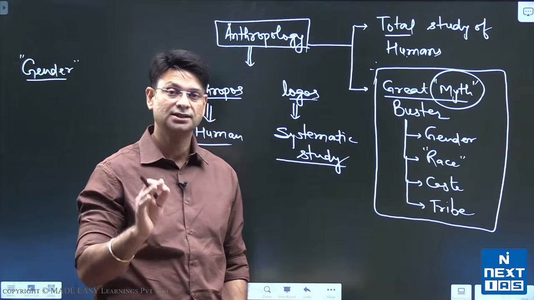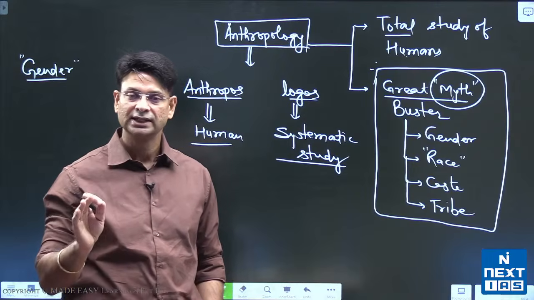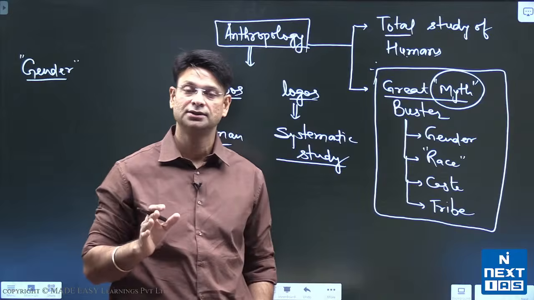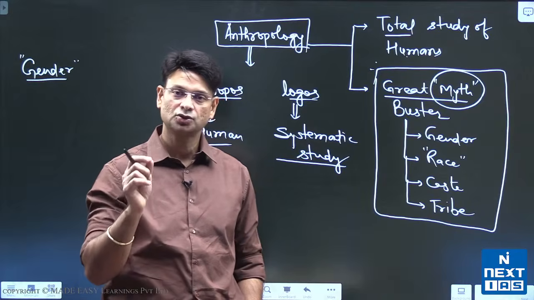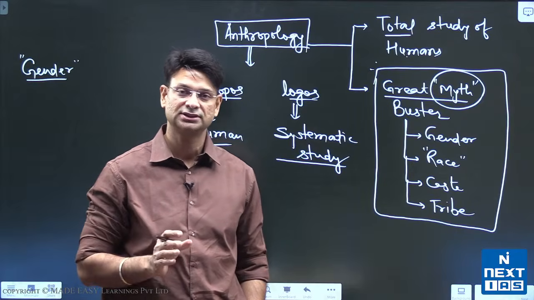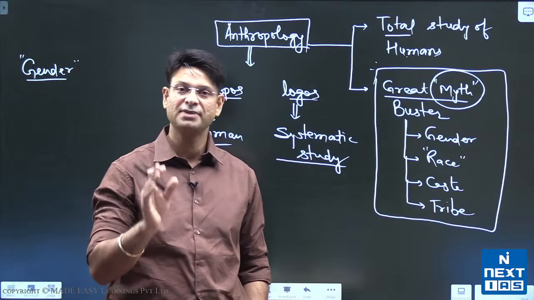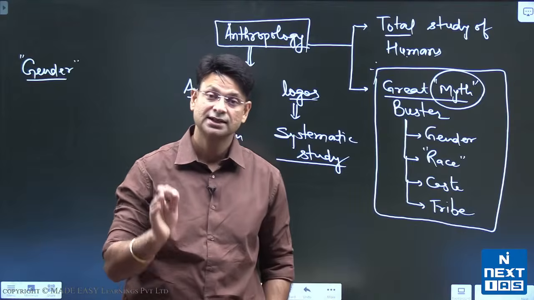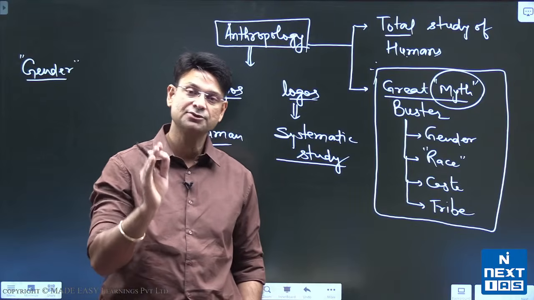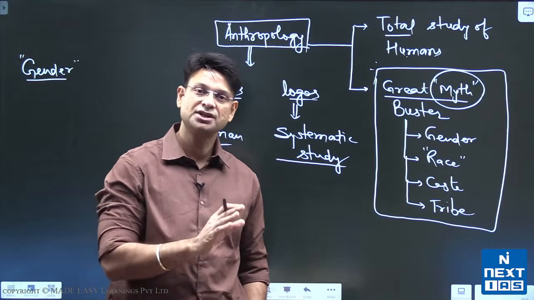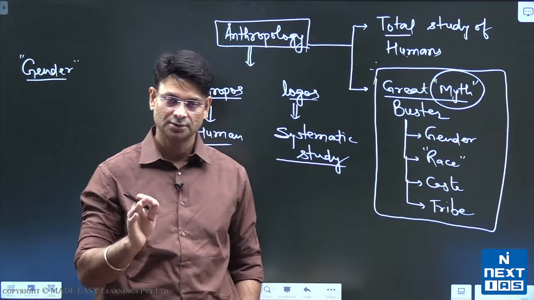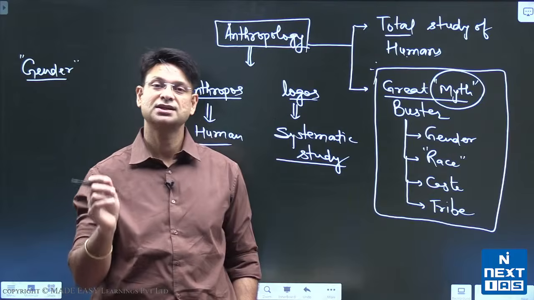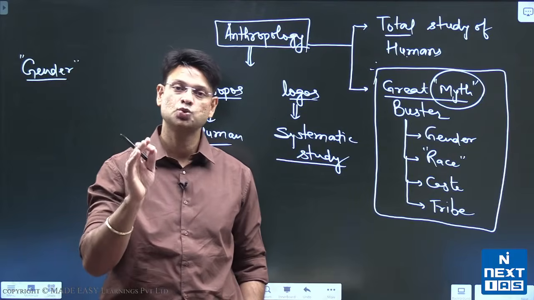Even the scientific community used to believe in that manner, because the scientific community proposed a hypothesis called the man the hunter hypothesis. That hypothesis says that in primitive society, in ancient times, the male was the hunter, and the female was the gatherer, because the female was weak.